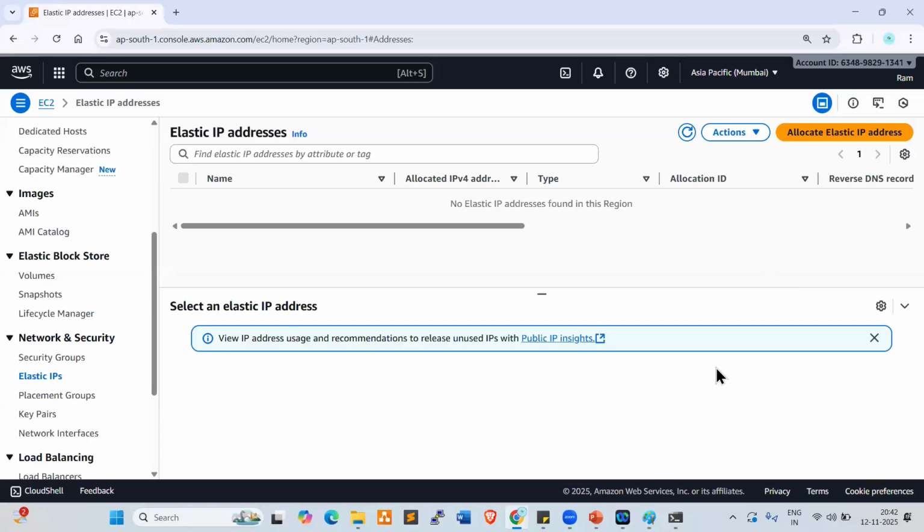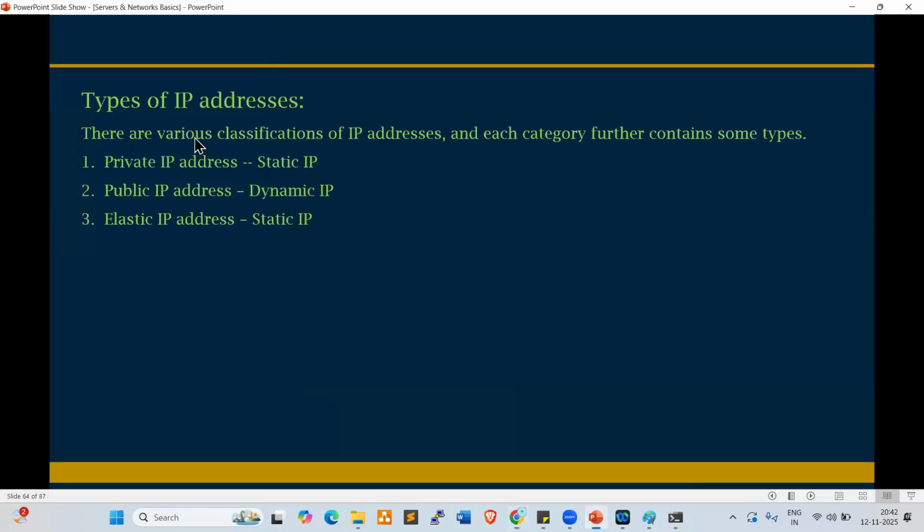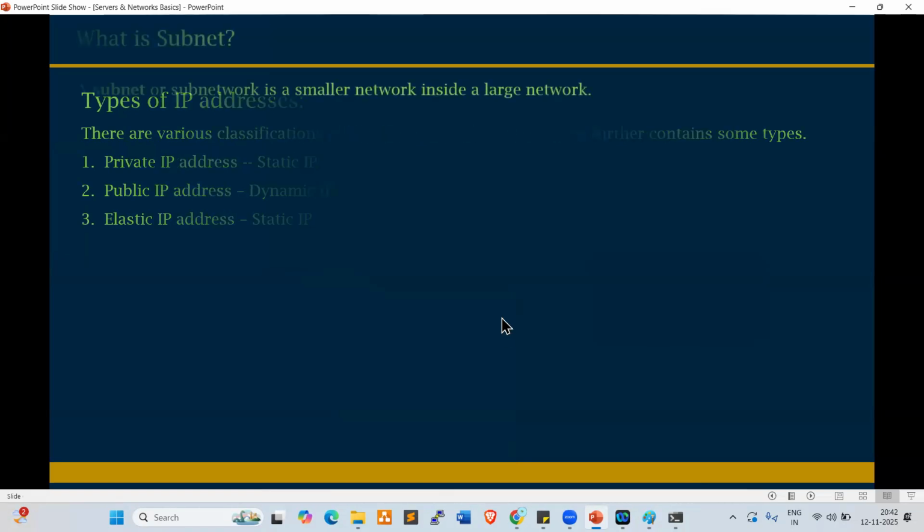Clear, everyone? Currently, we're talking about IP addresses. These are the three IPs: private IP address, public IP, and elastic IP. Any questions up to here? Anyone having any questions, you can ask me. Fine. Next one.